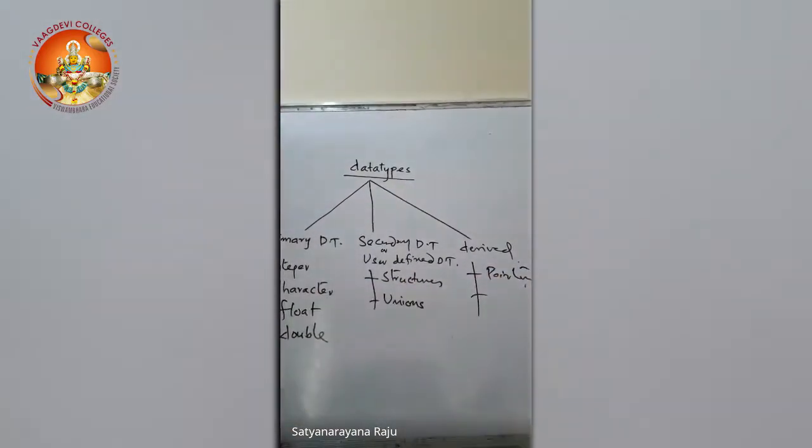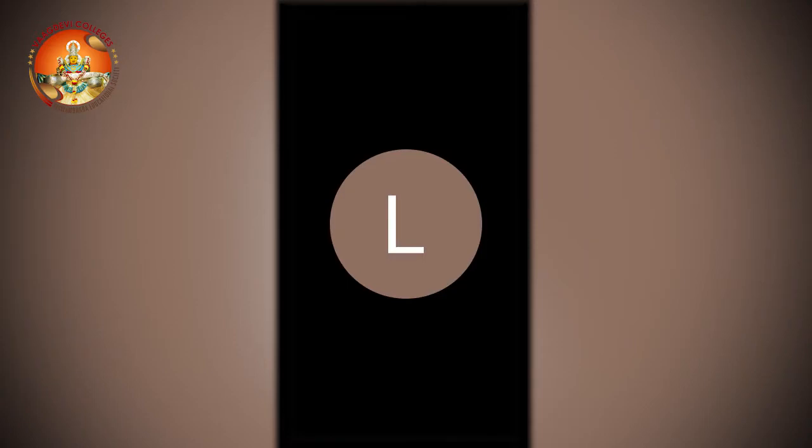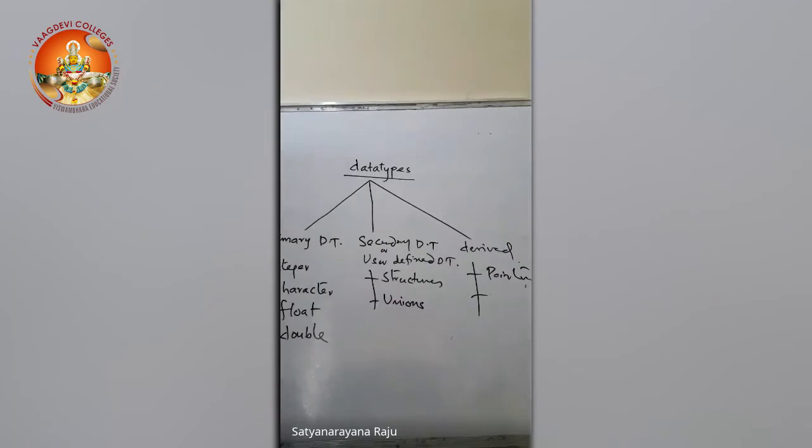Pointers, functions, and arrays. Sir, the primary data type is not visible, sir. I'll write once again. Just note down: integer, character, float, and double. These are the fundamental or primary data types. Now we will see about primary data types, and in our coming classes, we will see about secondary and derived.